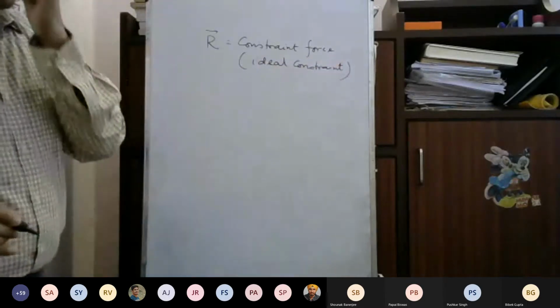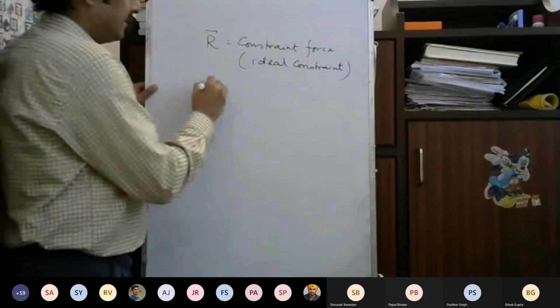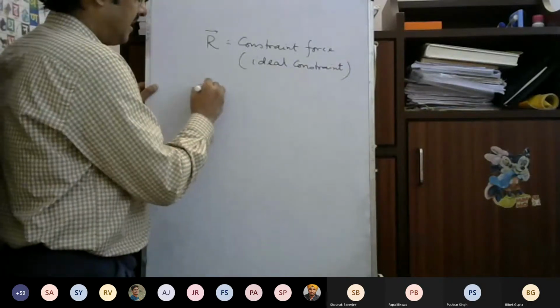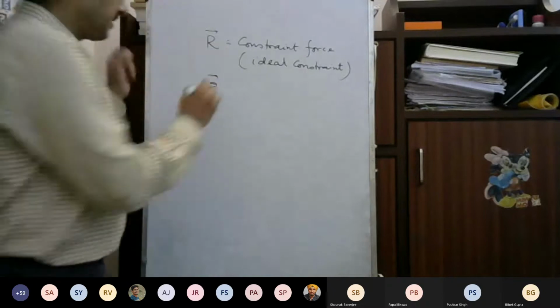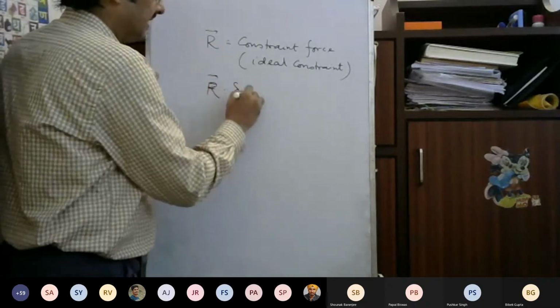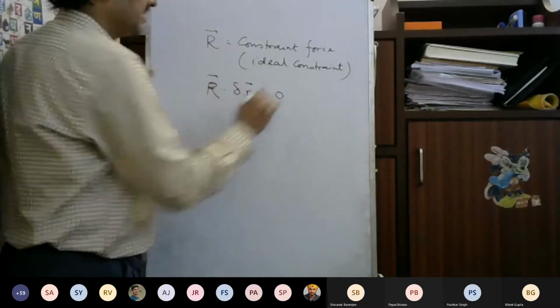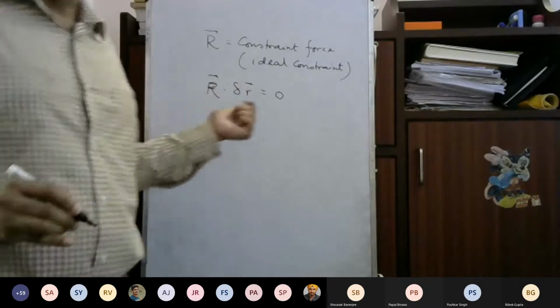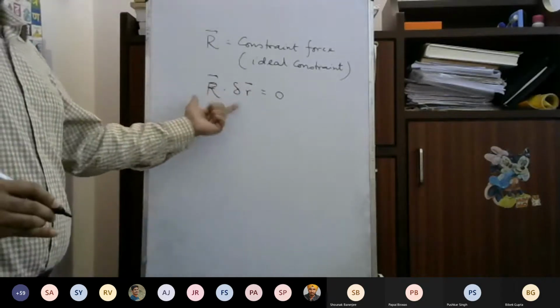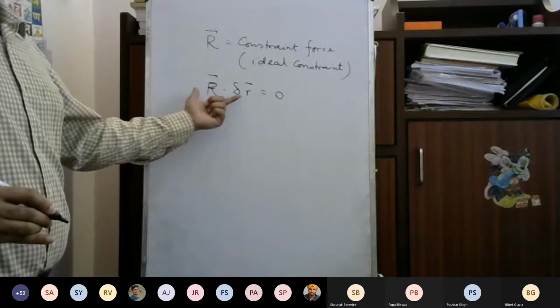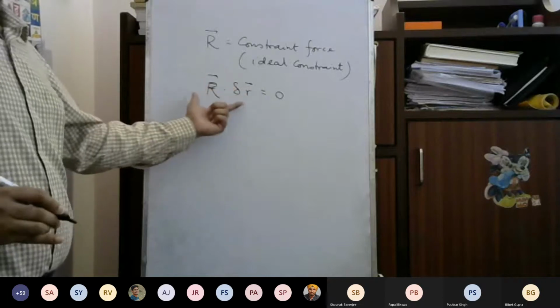Now for the ideal constraint, R dot delta R is equal to 0. So the constraint force does not do any work. This is our principle from which we'll state the equation of motion.